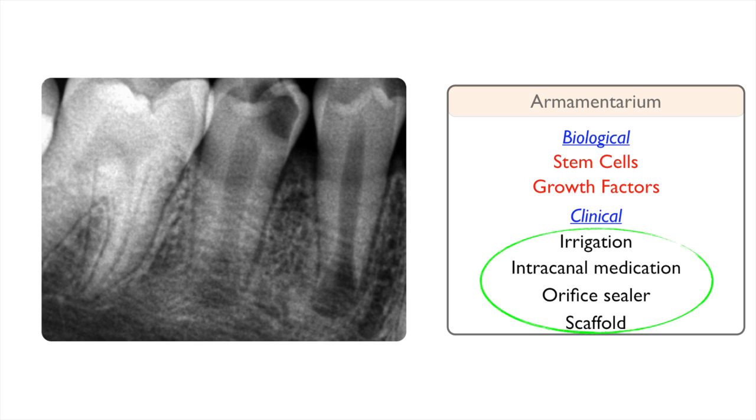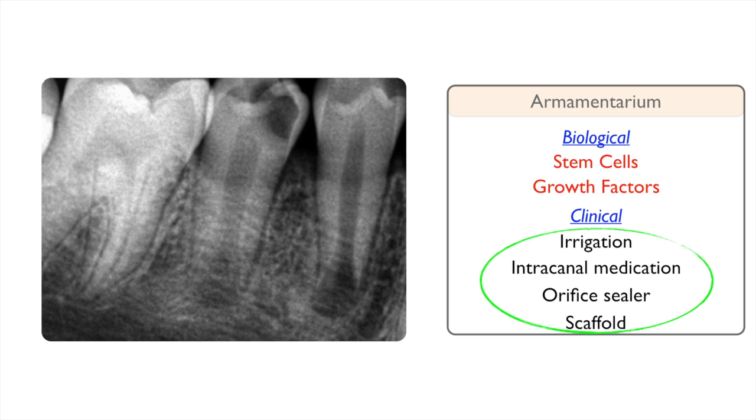Clinically, what we need in our armamentarium as endodontists or as general practitioners trying to do regenerative endodontics is a good standard irrigation protocol. We need a good intracanal medication, an orifice sealer, and a scaffold. And we will look in a couple of slides at where each of these items comes into play when doing a revascularization case.